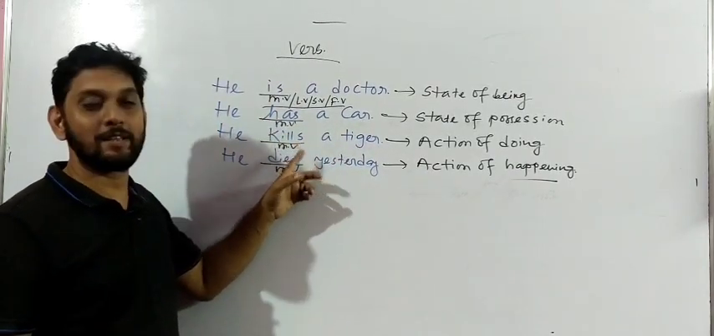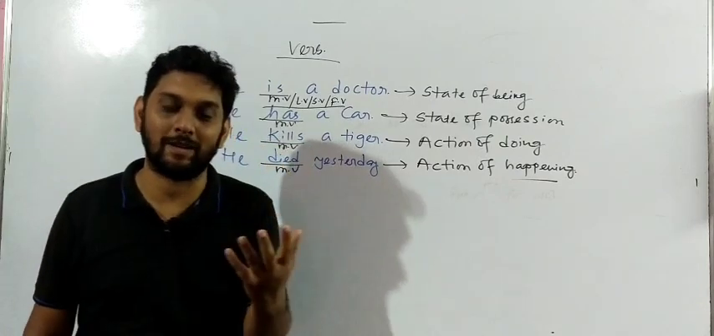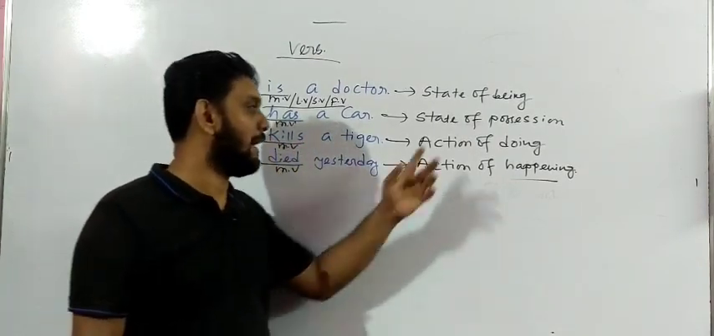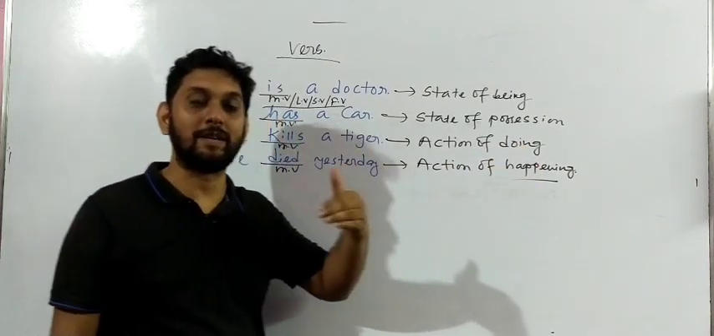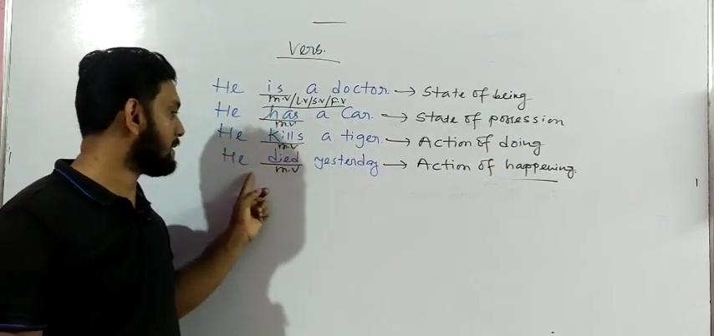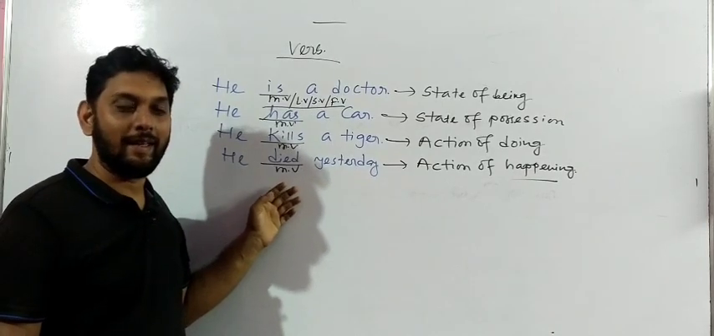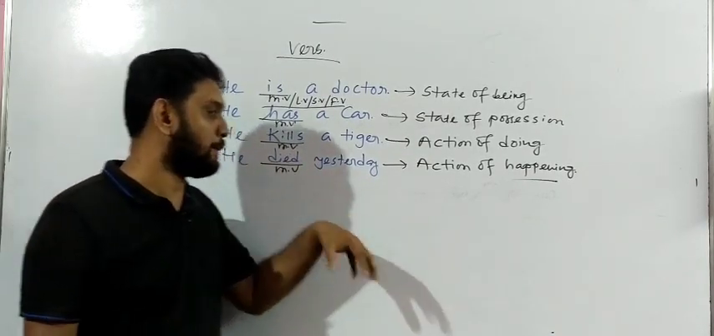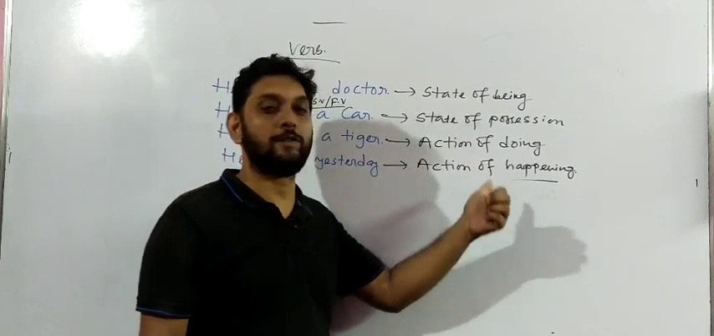Here also, kills means you perform an action. Here also action happens. But what kind of action is it? It is action of doing nature. The subject himself does this action, performs this action. But in that case, the subject did not take any action. It happened with this person. He died yesterday, and because of this reason, we have written here action of happening.